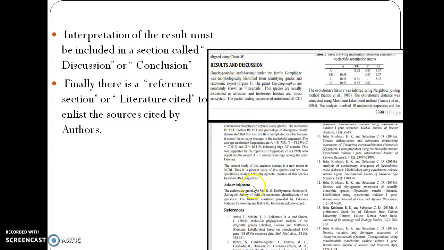Then comes the references. We need to write the references. I have told you that in the introduction part we have cited some references from previous authors. So we have to list the names of those authors in the reference part. This is called the reference section or literature cited, to enlist the sources from which we have cited this information. So that's all about publication.